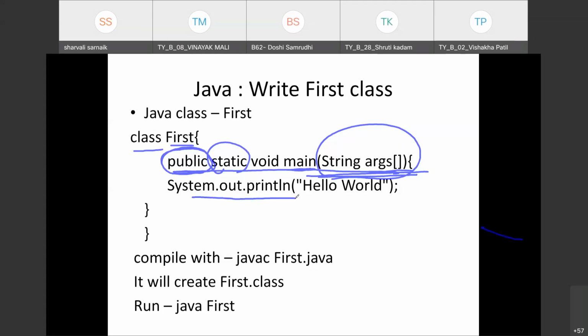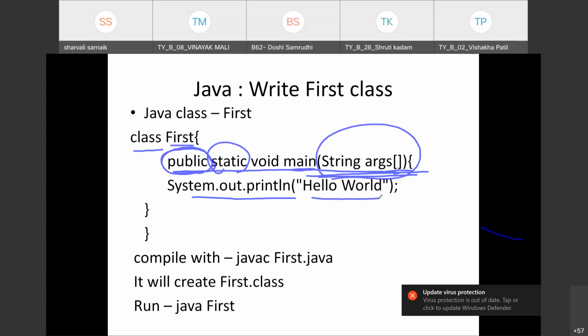Then we have system.out.println. Like in C programming we have printf, and in C++ we have cout, similarly in Java we have system.out.println. This will help you print whatever you want to display. In our case, I want to display hello world.